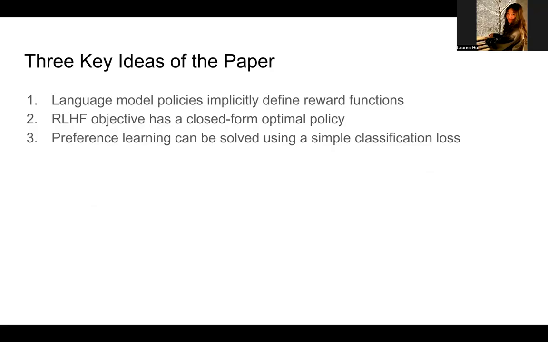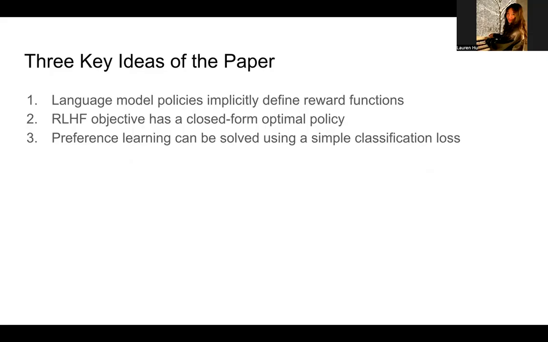So the three key ideas of the paper. First, the authors show that the language model itself can represent a reward function. Secondly, they demonstrate that the optimal solution to the RLHF objective can be derived analytically, which means instead of solving this by trial and error, we can directly find the best policy with one formula.